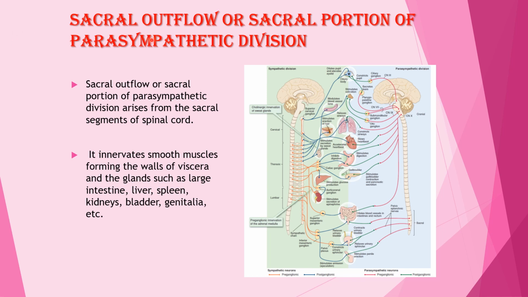Then sacral outflow, or sacral portion of the parasympathetic division. Sacral outflow arises from the sacral segments of the spinal cord. It innervates the smooth muscles forming the wall of the viscera and glands such as large intestine, liver, spleen, kidney and bladder and genitalia.